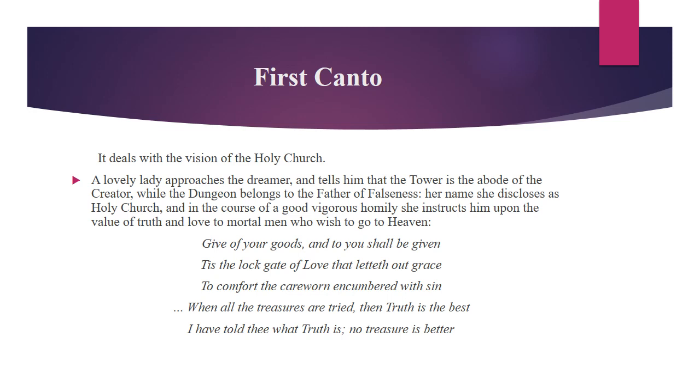That homily goes as, "Give of your goods, and to you shall be given. 'Tis the lock gate of love that letteth out grace, to comfort the careworn encumbered with sin. When all the treasures are tried, then truth is the best. I have told thee what truth is. No treasure is better." So we can notice that through this poem, William Langland was trying to reform the society and was trying to teach them the value of truth and the value of moral uprightness.